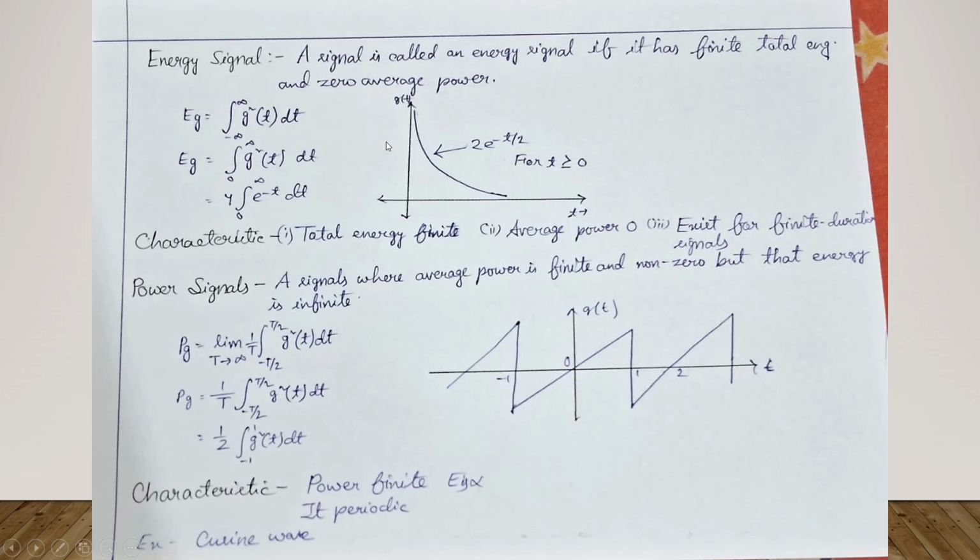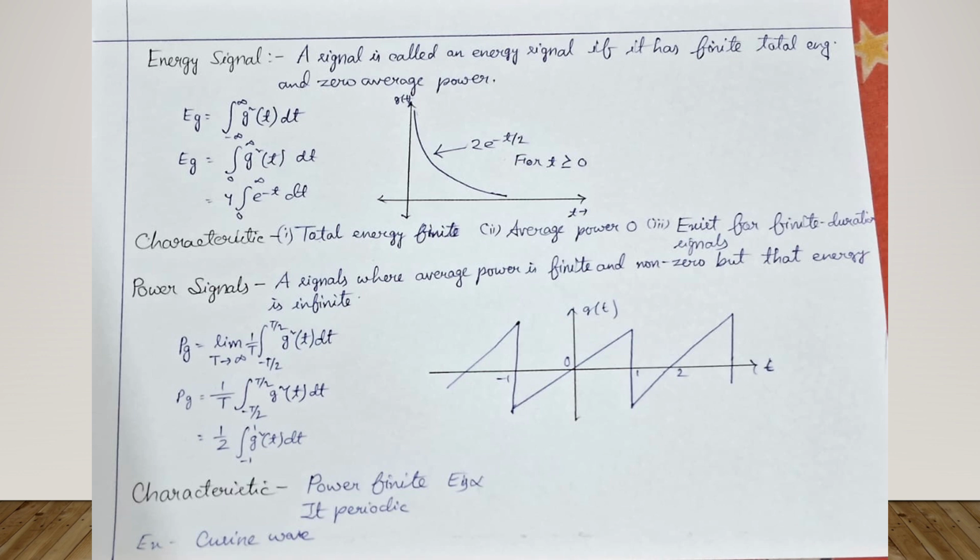This is the graph of e to the power minus t by 2, as an example. Eg equals integral of g squared(t) dt from 0 to infinity, which is the integration of e to the power minus t dt from 0 to infinity. Characteristics: first, total energy is finite. Second, average power is zero. Third, it exists for a finite duration.